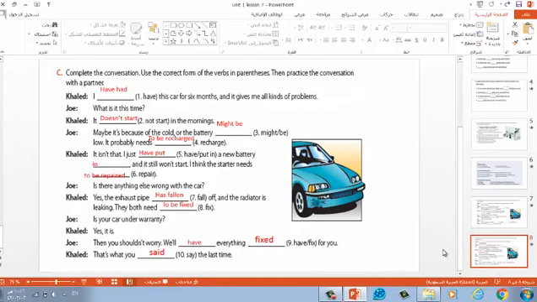Well, this leads us to the answer of this exercise. I have had this car for 6 months and it gives me all kinds of problems. Okay? And so on with the answers.